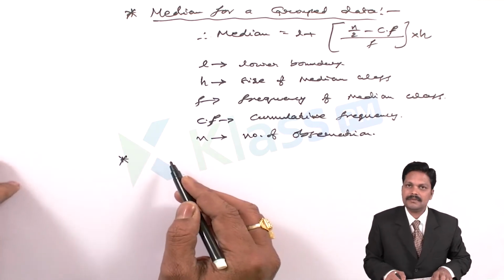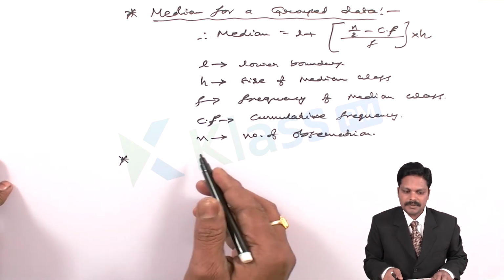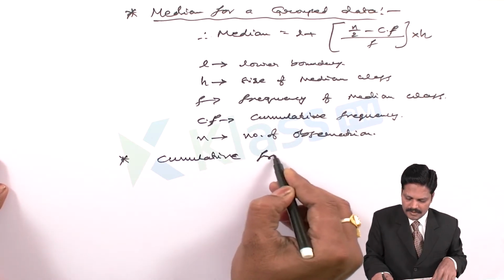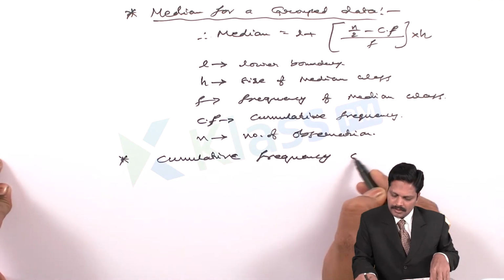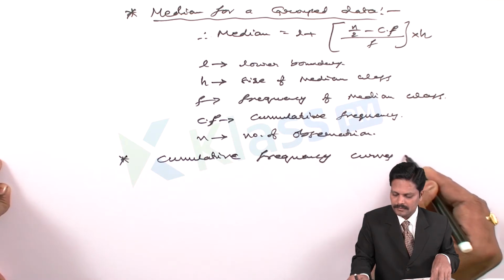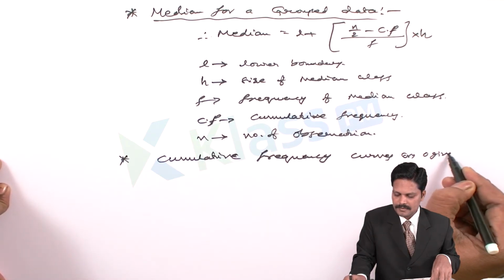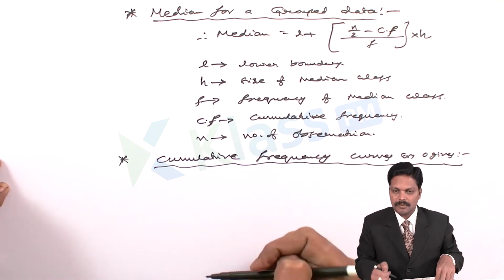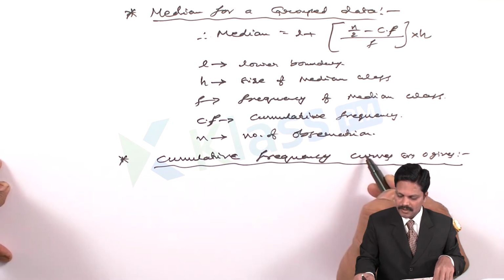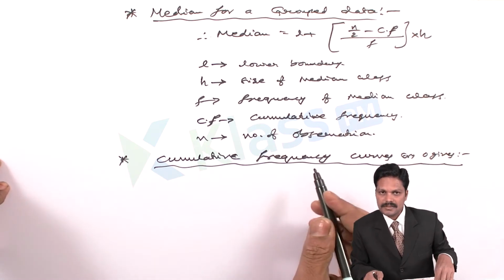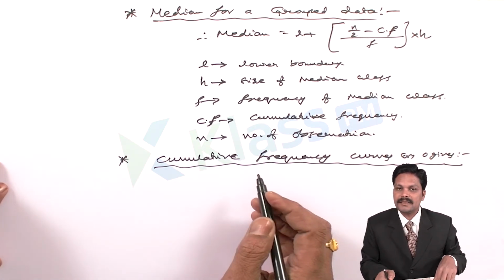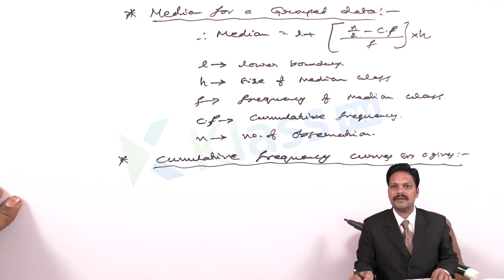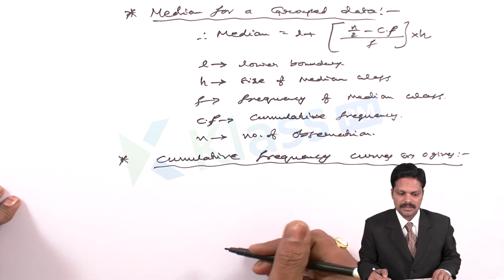Next, we are having the last concept, cumulative frequency curves or ogives. This is one more topic in our chapter. We are having the ogives or curves, both are the same. How can we take the ogives? How can we assign those ogives in graphical form?